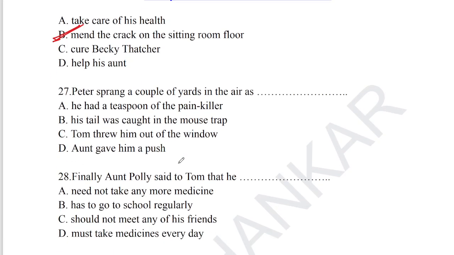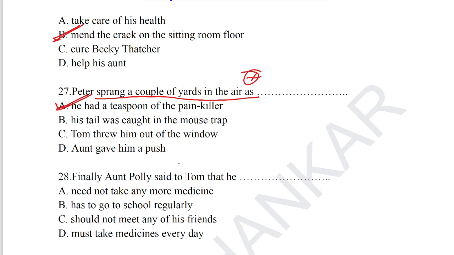Next, question number 27: Peter sprang a couple of yards in the air as he had a teaspoon of painkiller.